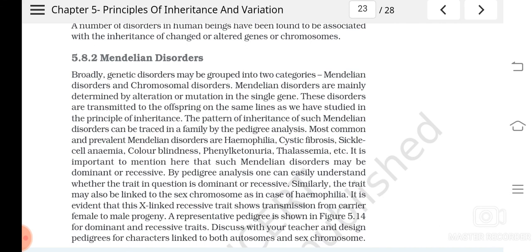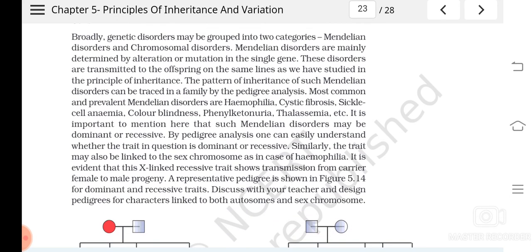And the diseases can be autosomal or X-linked also. X-linked we have studied when we were studying Drosophila, isn't it? The eye color and body color genes were located in the X chromosome. So if any genes are located in the X chromosome, then that is known as X-linked. So it can be X-linked diseases also. Understood? So from the pedigree chart we can understand that.